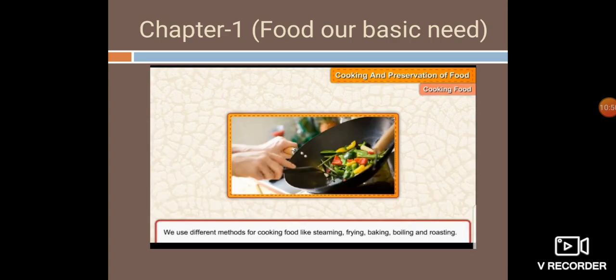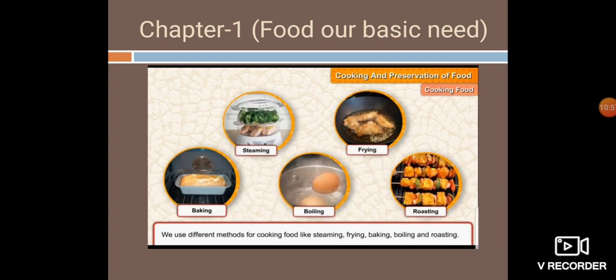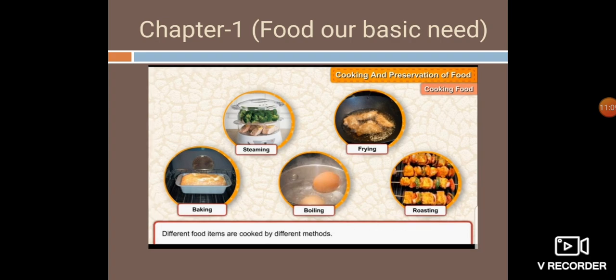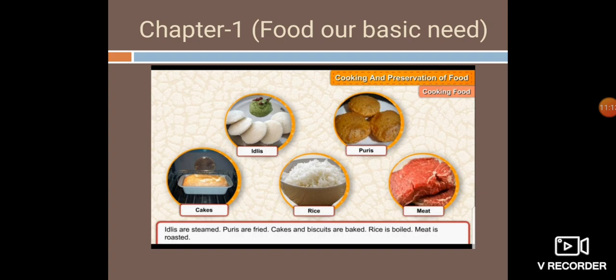We should use different methods for cooking food like steaming, frying, baking, boiling, and roasting. For example, idlis are steamed, puris are fried, cakes and biscuits are baked, rice is boiled, and meat is roasted.